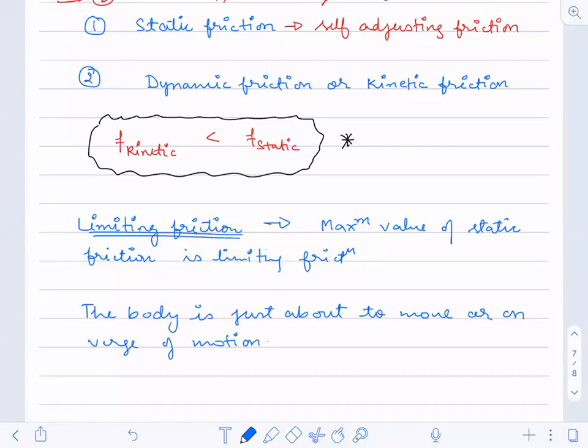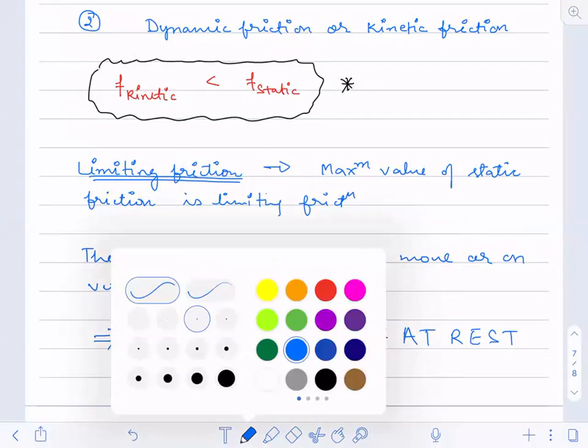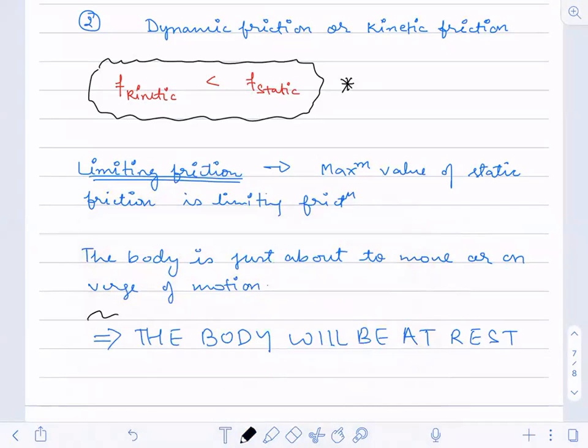At the limiting friction case, that is the maximum value of friction, but the body will be at rest only. The body will not move. It is on the verge of motion, which means it is just about to move.